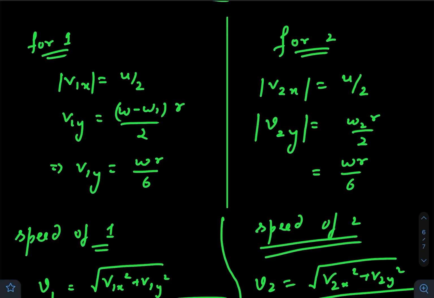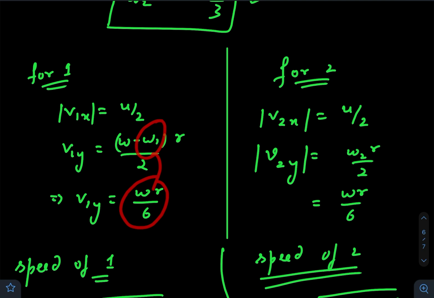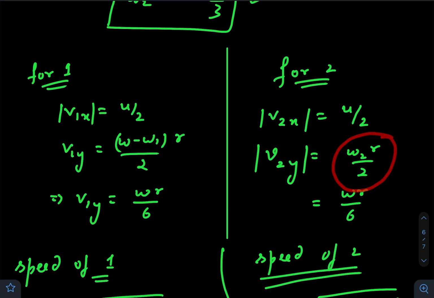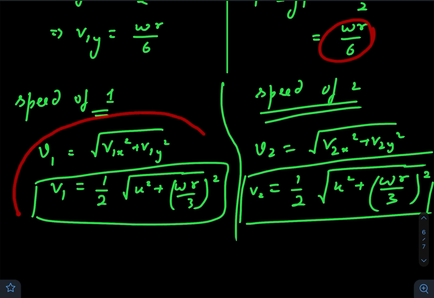Now here comes the value of the speed of the center of mass. v1x we have already got as u by 2. v1y, that was our first equation or second equation, I don't know. Just put the value of omega 1 here and you will get omega r by 6. Similarly for disk 2, v2x is u by 2, and v2y will be omega 2 r by 2. There was a negative sign, but I am taking the magnitude only. So just put the value of omega 2, and you get omega r by 6. So this is the speed for the center of mass of the first disk.